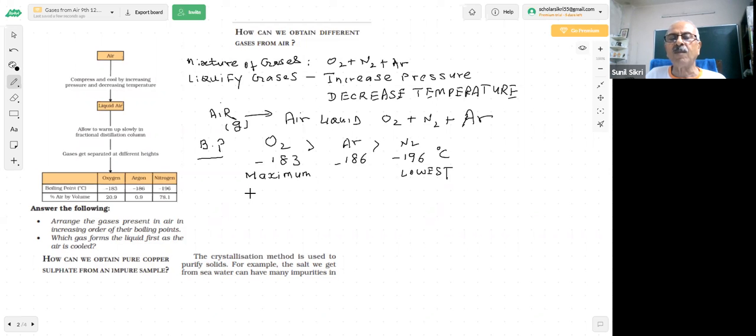So oxygen has the maximum boiling point. There is a difference in the boiling points, but not that much. So what method will we use for separation, students, when the boiling point difference is less than 25 Kelvin? You told me, oh sir, fractional distillation.